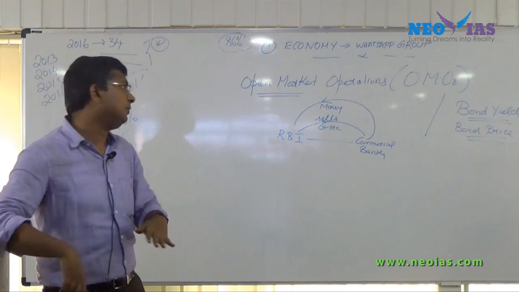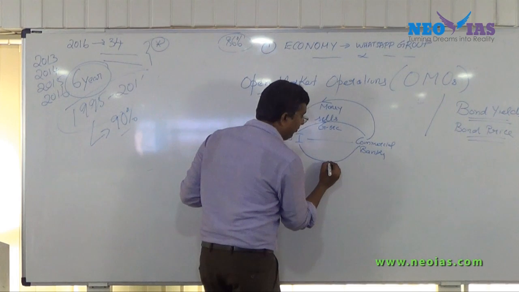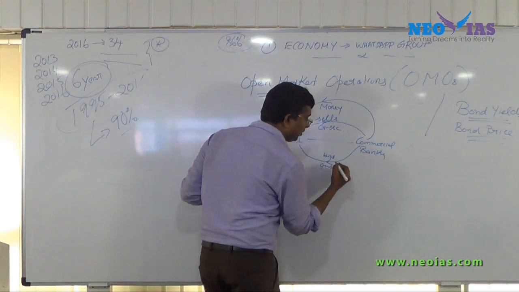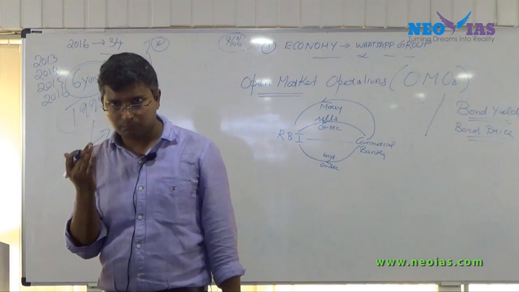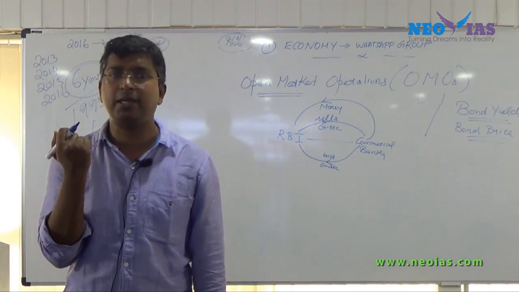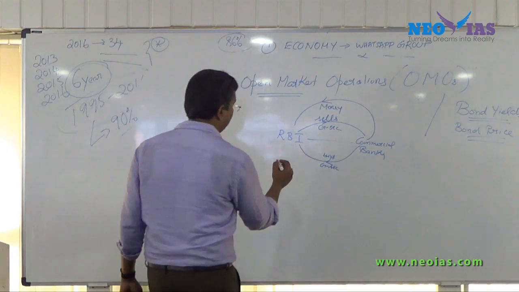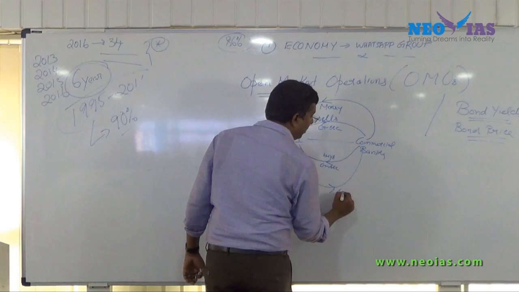Now see the opposite. When RBI buys government security from the bank, in return RBI has to inject liquidity.